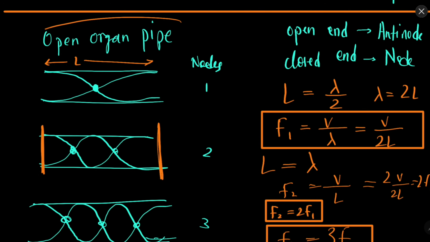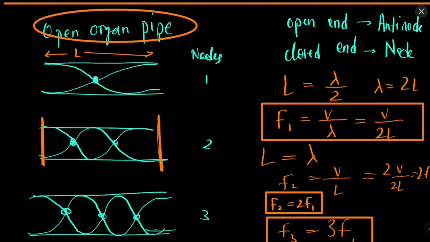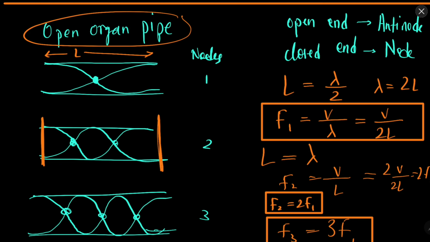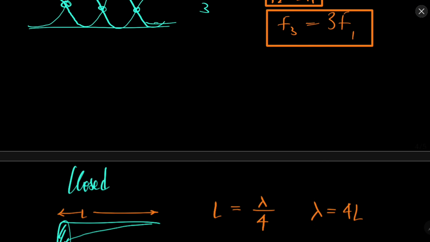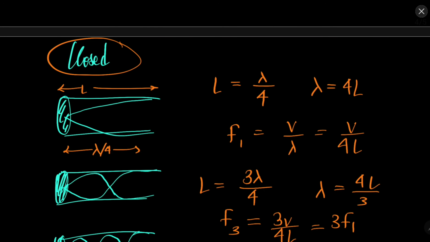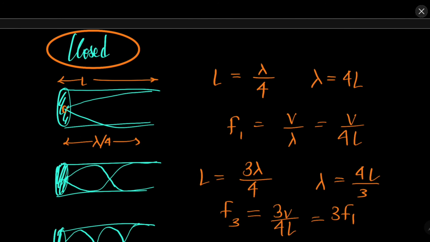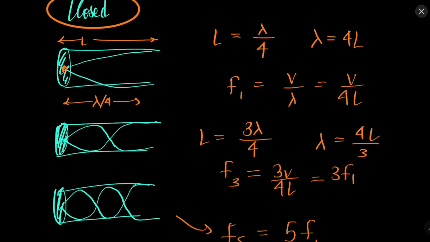This was the open organ pipe. Now let's discuss the closed organ pipe. In a closed organ pipe, one end will be a node and one end will be an antinode. Let's say the first situation is like this, where L is equal to lambda by 4. So lambda is 4L. Again V upon lambda, that is V upon 4L. So F1 is V upon 4L.